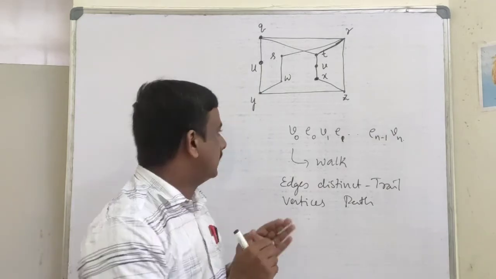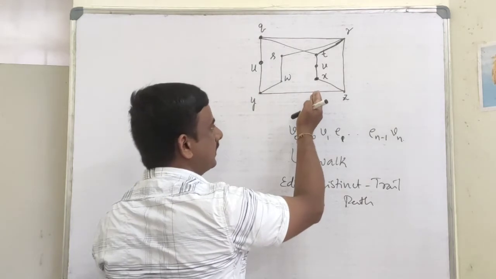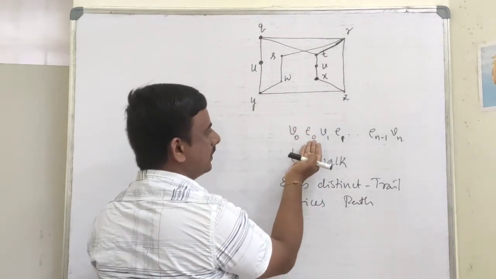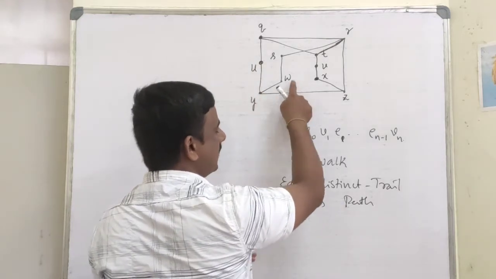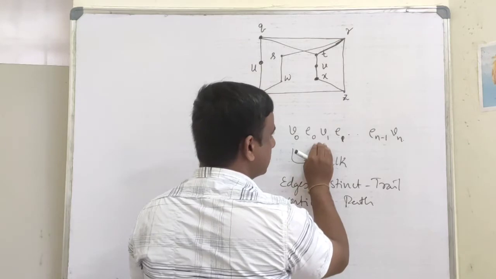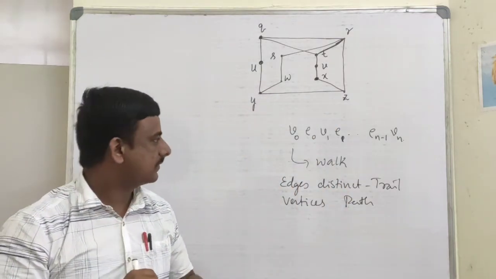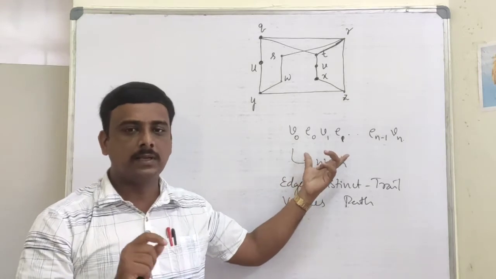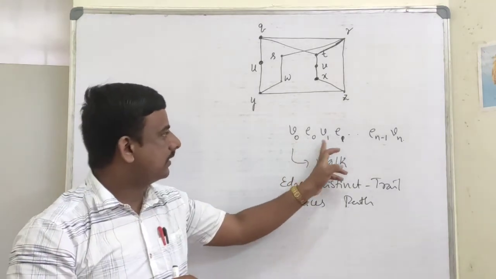So the path or the way we are going to traverse can be written in this form. V0, E0, starting from this vertex, edge, again vertex, edge, and so on. So any sequence of vertices and edges in a graph G is called a walk in G. So V0, E0, Vn.